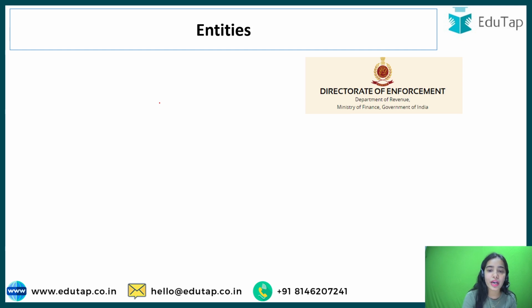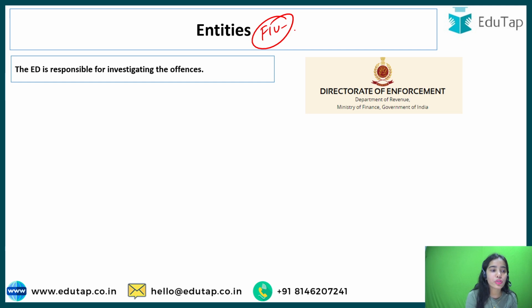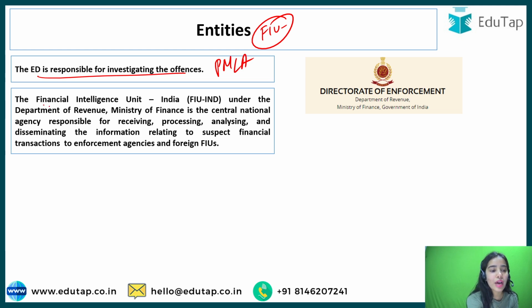So what is this FIU? That we will understand now. We have understood that the ED is responsible for investigating offenses under the PMLA. The FIU is the Financial Intelligence Unit of India under the Department of Revenue, Ministry of Finance.